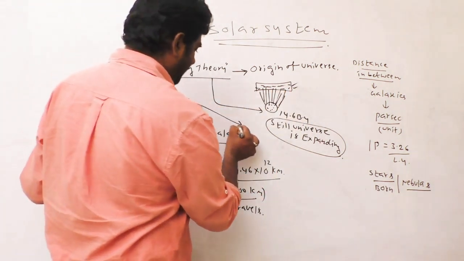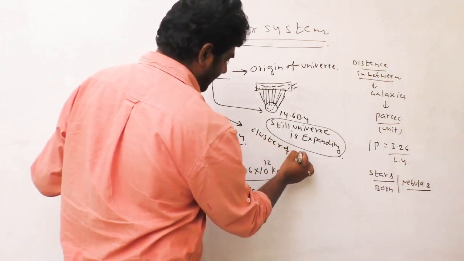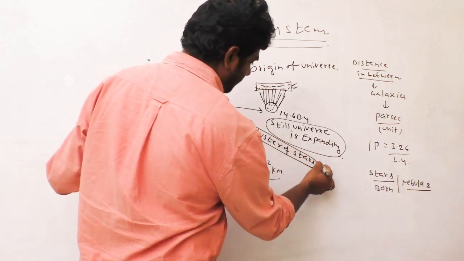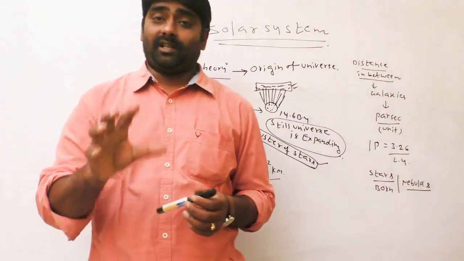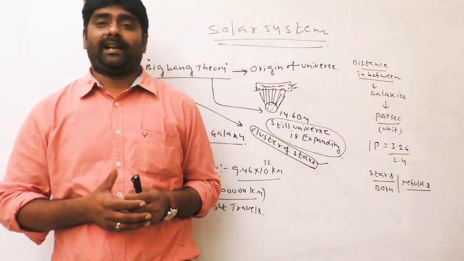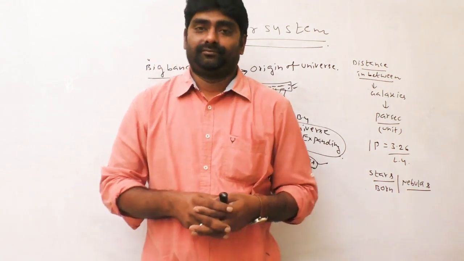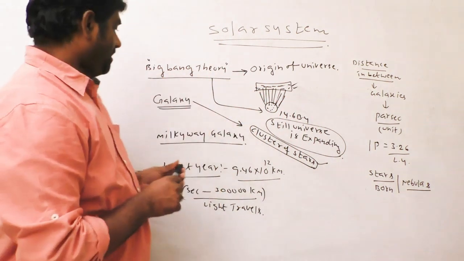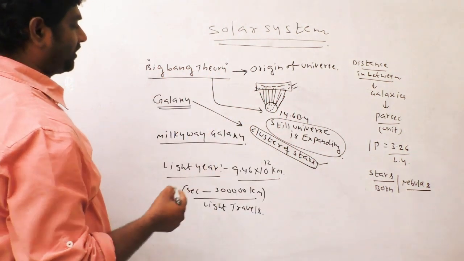And galaxy. What is a galaxy? A cluster of stars. What is a star? A star is a mass which emits light independently. Many galaxies are there in the universe.